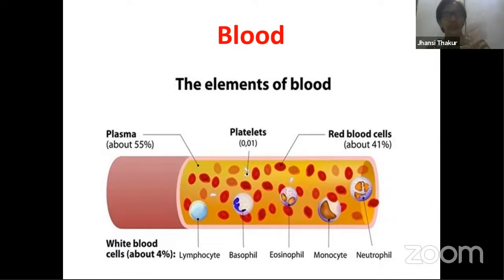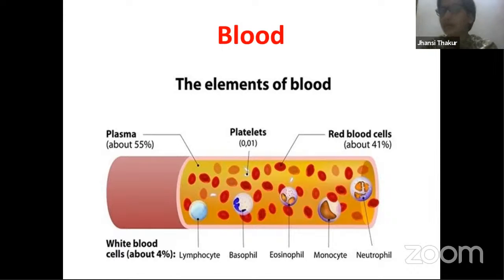Remember, students, even in 10th class you have studied that you have two transport systems present in our body. One transport system is the main circulatory system that you have studied. Another one is parallel to this venous system, an accessory circulatory system, which is nothing but the lymphatic system. So these are the two systems present. So let's get started with the fluid connective tissue.